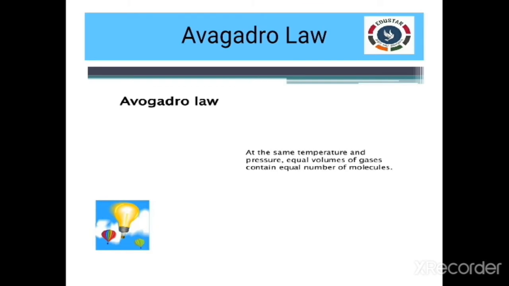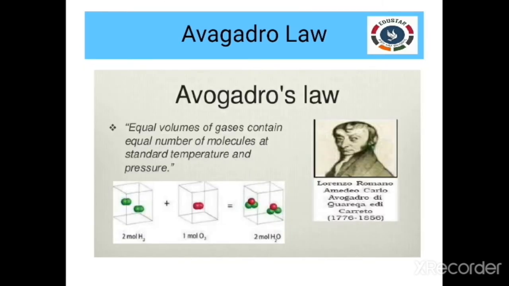Now this is the Avogadro law. What is Avogadro law? It states that at the same temperature and pressure, equal volumes of gases contain equal numbers of molecules. This is the theme for deriving the Avogadro number. What is the Avogadro number? 6.023 into 10 to the power of 23.